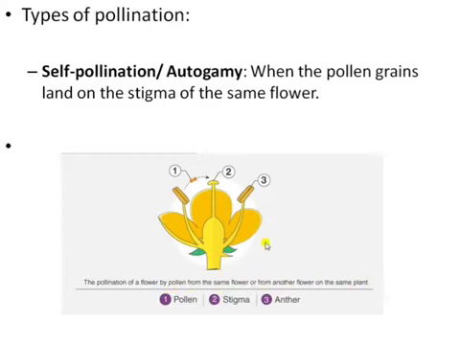It occurs when the pollen grains present on the anther land on the stigma of the same flower. It generally doesn't require any external agency. So self-pollination is when the pollen of a flower lands on the stigma of the same flower, that is self-pollination, or we can say autogamy.